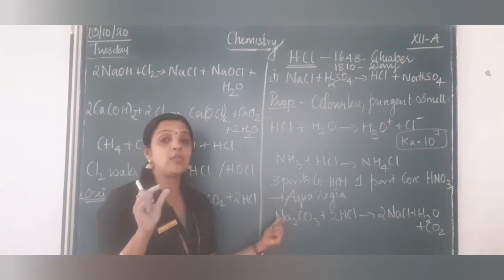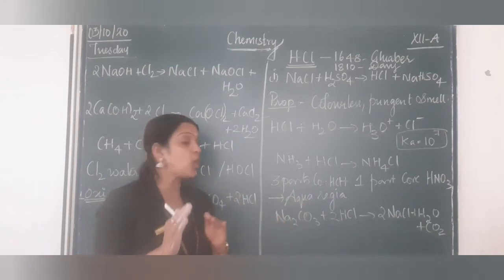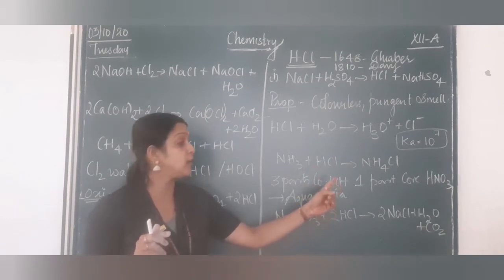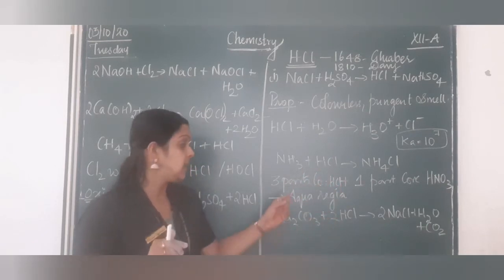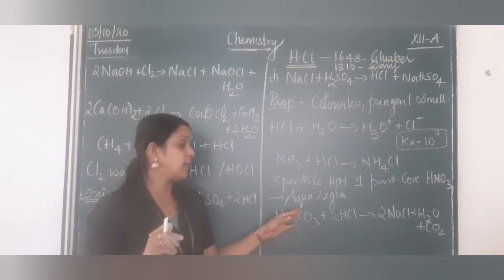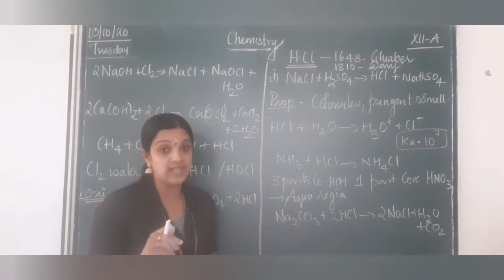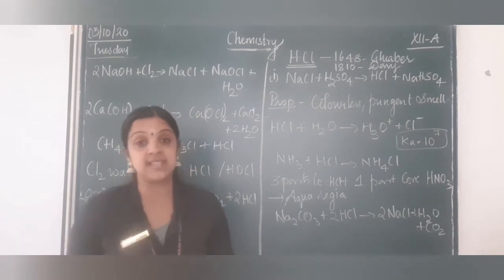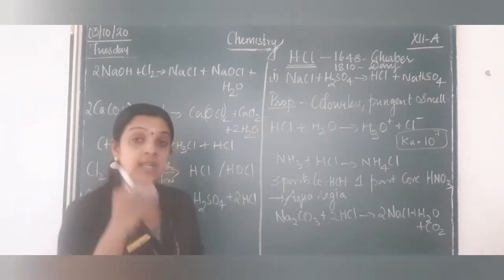Now there is a compound called aqua regia, which is a combination of 3 parts of concentrated HCl with 1 part of concentrated nitric acid. When these combine together, they form a compound called aqua regia, which is used for dissolving the noble metals, especially gold, silver and other metals.